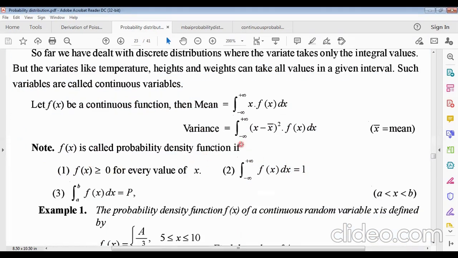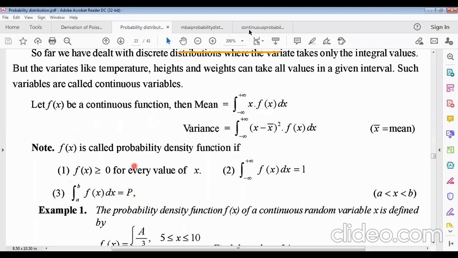So f of x is called the probability density function if, first condition, the function is non-negative for every value of x. And the integral from minus infinity to plus infinity of f of x dx, that means the total of the probability density function, will be 1. This is property 2. Now, if we take an interval a to b, then the integral of f of x dx will be the probability P.